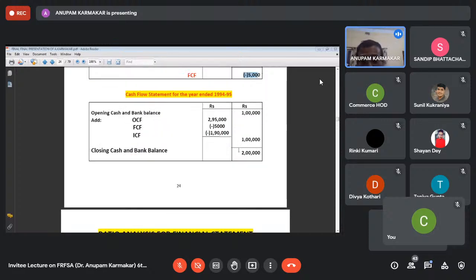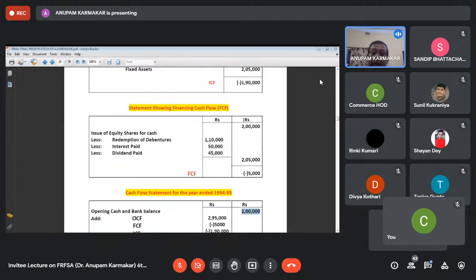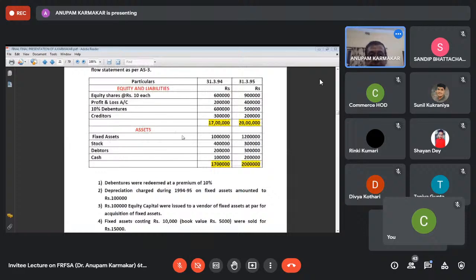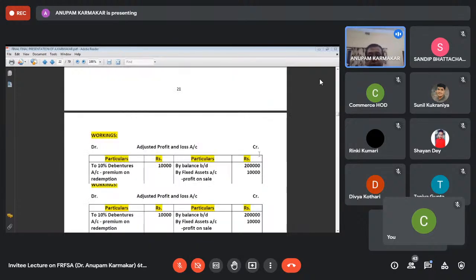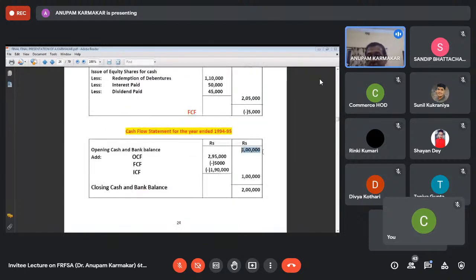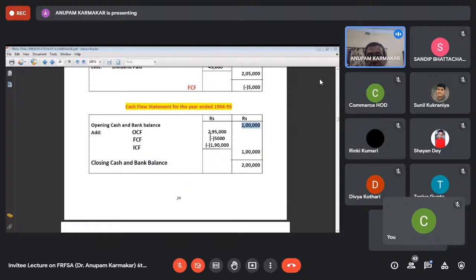Next, opening cash and bank balance, that is given in your balance sheet. See that in your balance sheet, cash is given 1 lakh, closing is given 2 lakhs. So this is the opening, the opening cash and bank balance is 1 lakh. OCF, ICF, and FCF is calculated. So adding this to the 1 lakh, it is perfectly matching with the closing cash and bank balance. That means your solution is correct.